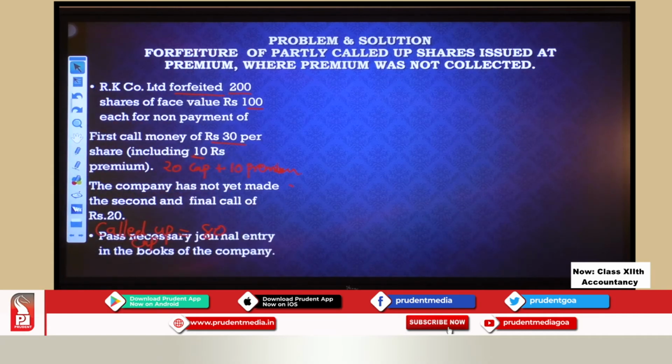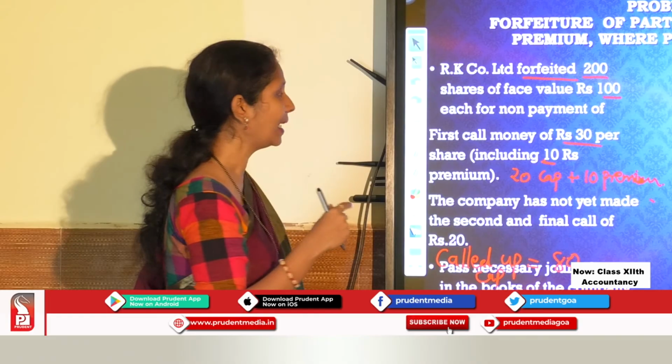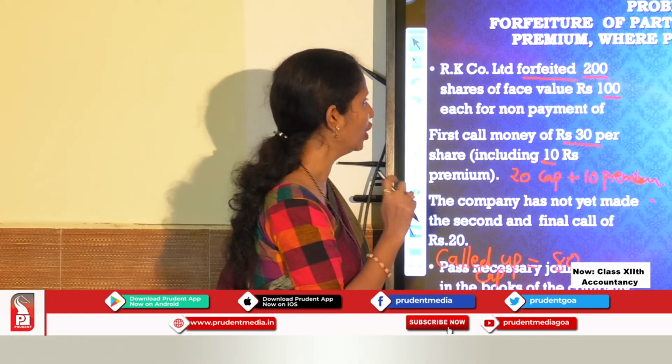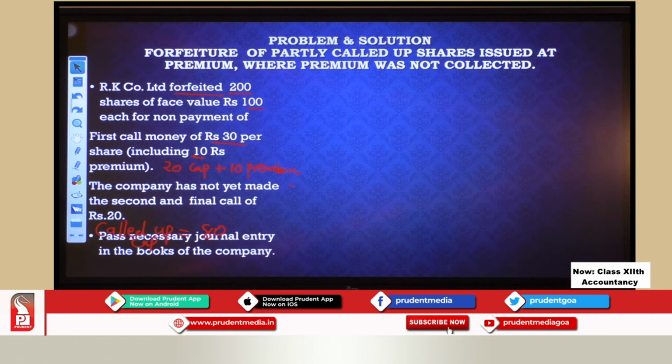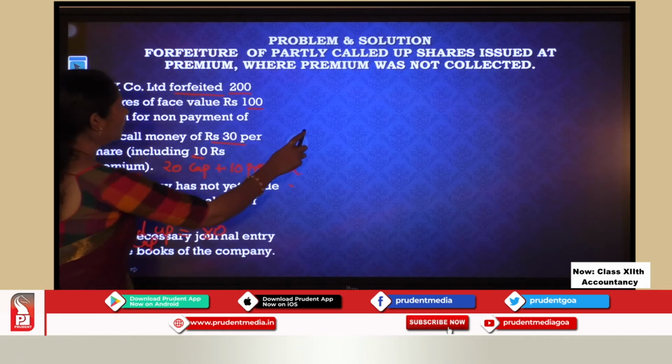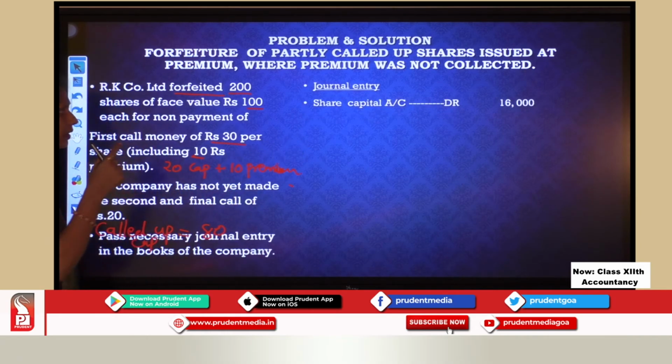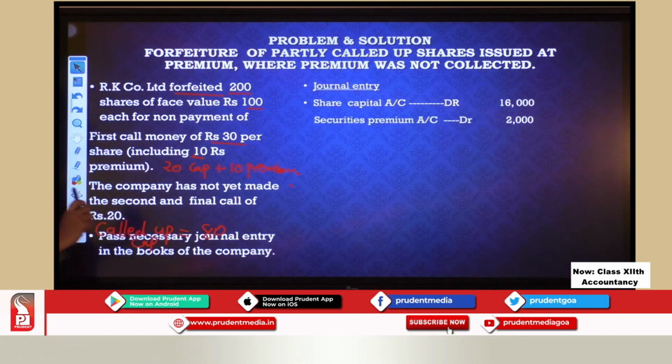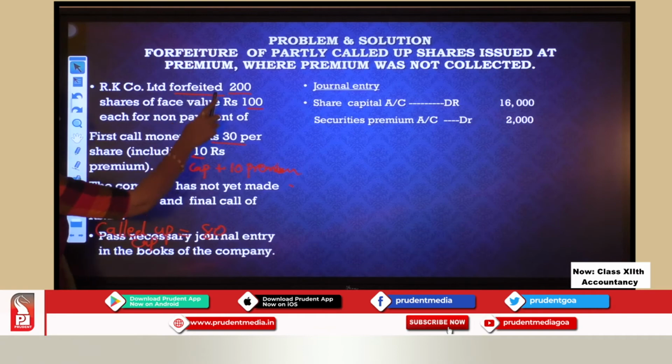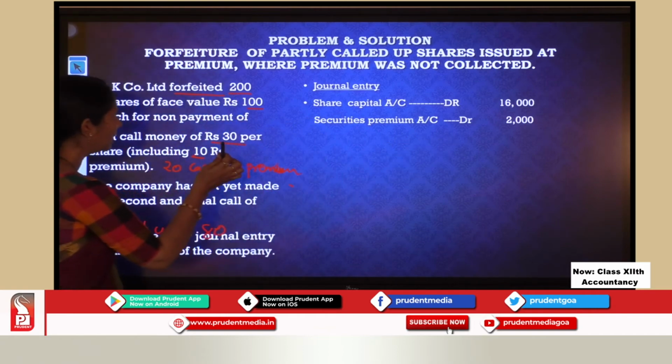Pass necessary journal entry in the books of the company. So they have asked us to pass a simple journal entry. Okay. So this can be asked for 2 marks. So let us pass the journal entry for this. We are forfeiting the shares. So just remember, forfeiting means we are cancelling capital. So debit share capital account. Then securities premium also to be debited. How much is the securities premium? 10 rupees. How many shares forfeited? 200. So 200 into 10, you get this.